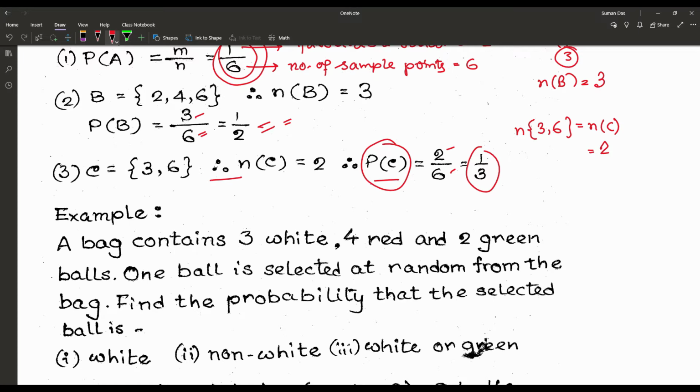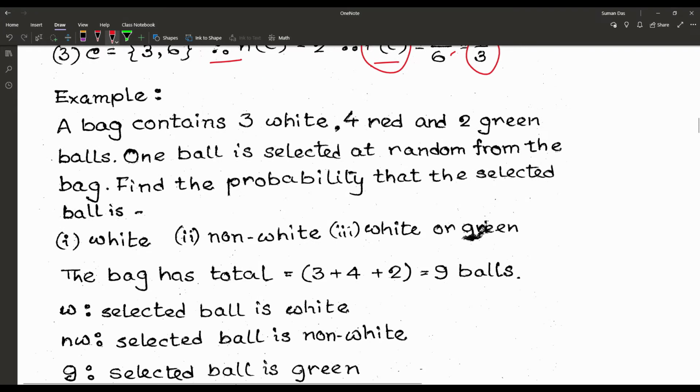So now we are proceeding to the next problem. Now the next problem, a bag contains 3 white, 4 red and 2 green balls. One ball is selected at random from the bag.